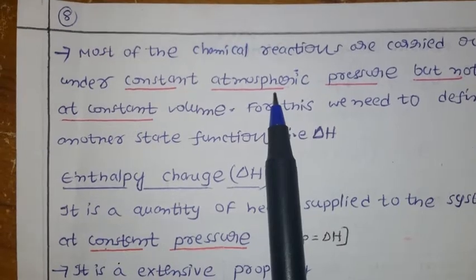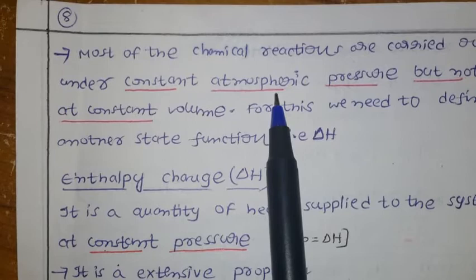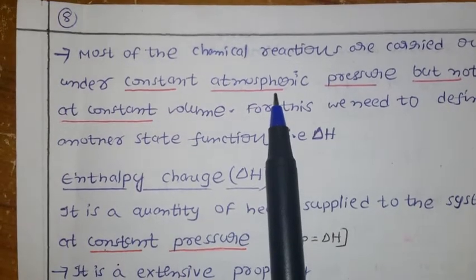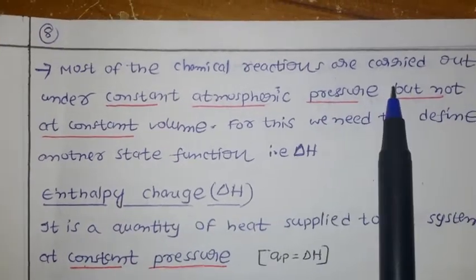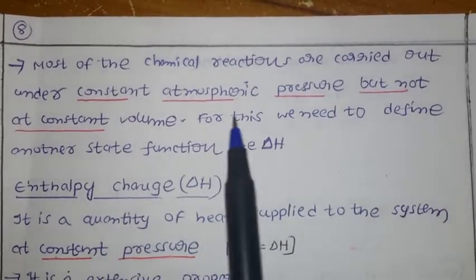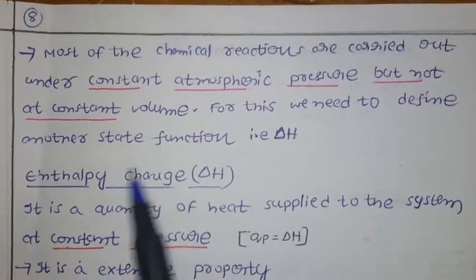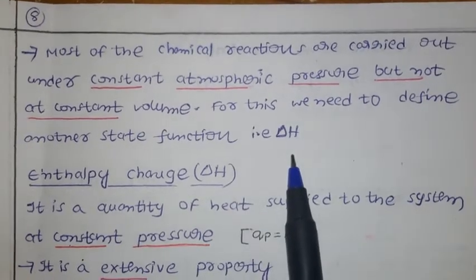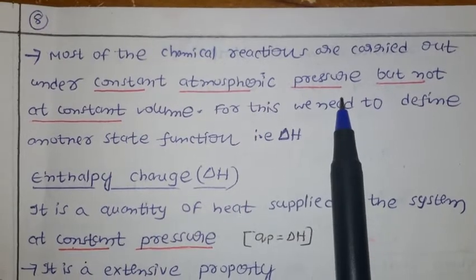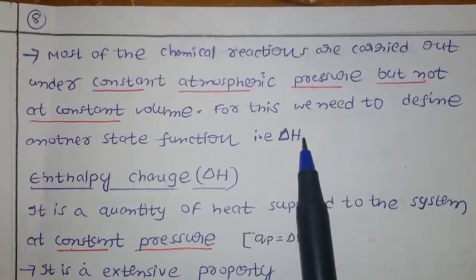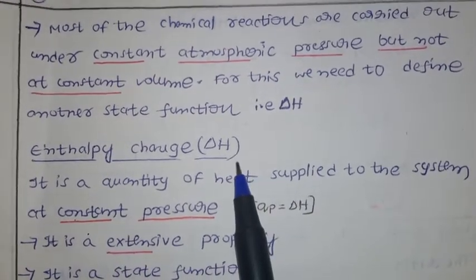To avoid those problems, we need another state function, where the reaction is performed at constant pressure. Most chemical reactions are carried out under constant atmospheric pressure, which is 1 bar, but not at constant volume. For this we need to define another state function, that is delta H. Now let us discuss delta H.